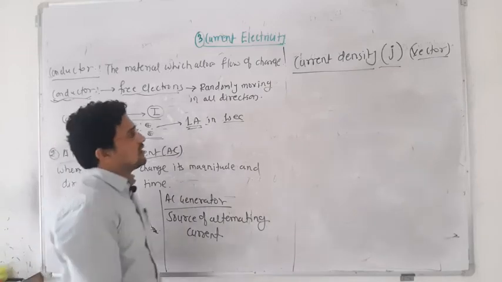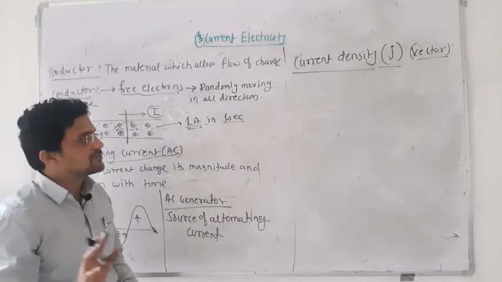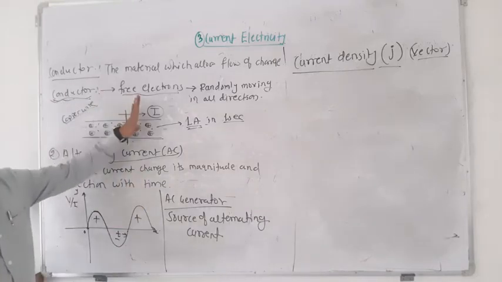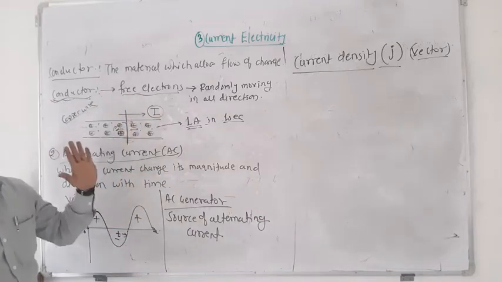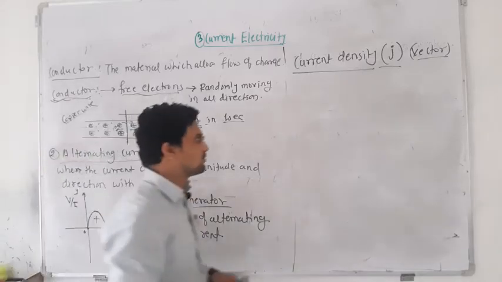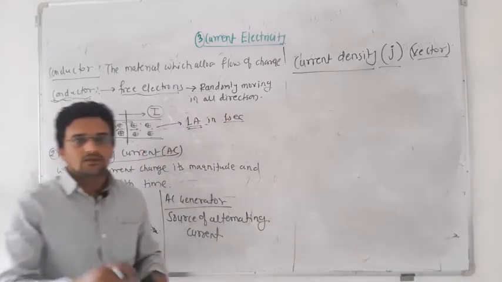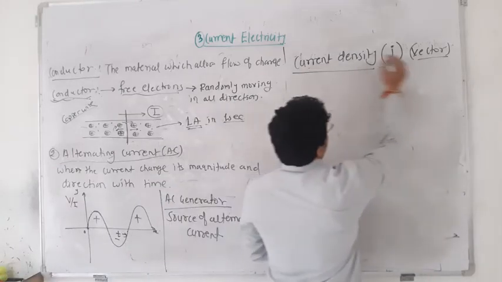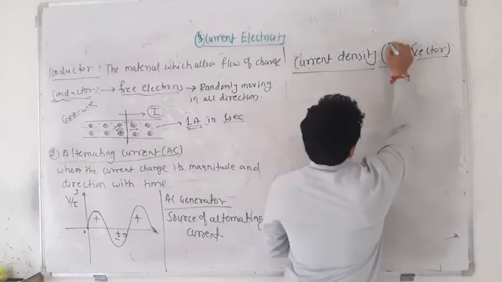Okay, so I will give you one question. You have to answer me in the comment box whether electric current is a scalar quantity or a vector quantity. So comment me your answer in the comment box. It is compulsory. Current density is a vector quantity, hence it is represented by j.